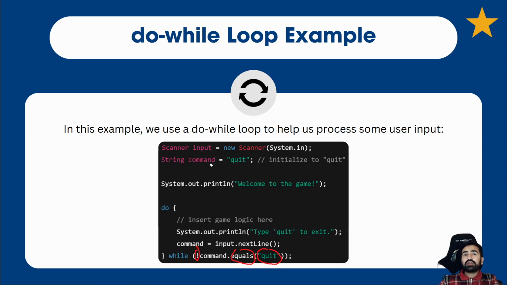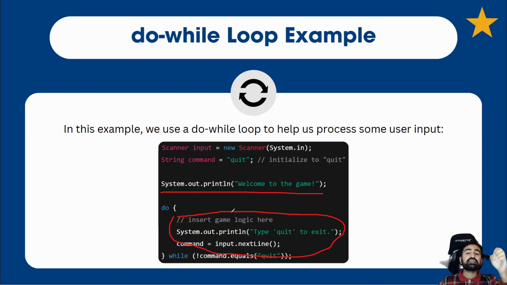Now I know we probably wouldn't initialize command to be quit right at the start, but just for the sake of the example, for simplicity, let's say we had to. It has to start off as quit. Well, if we threw this condition at the front of the loop as a regular while loop, this would never run, never loop. But the do while has the advantage of, we're going to get our welcome to the game, that's outside the loop. The do is going to say, hey, run this at least once. So we're going to at least ask the user one time, do you want to quit the program?